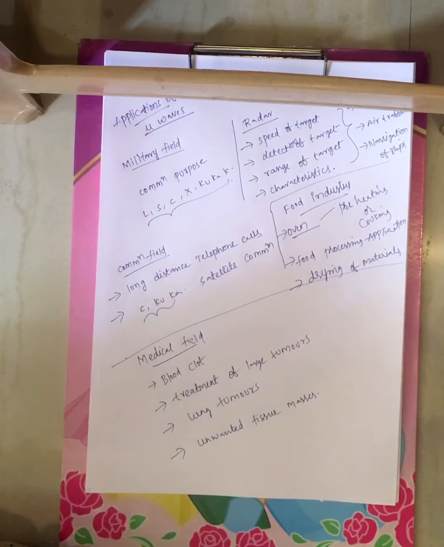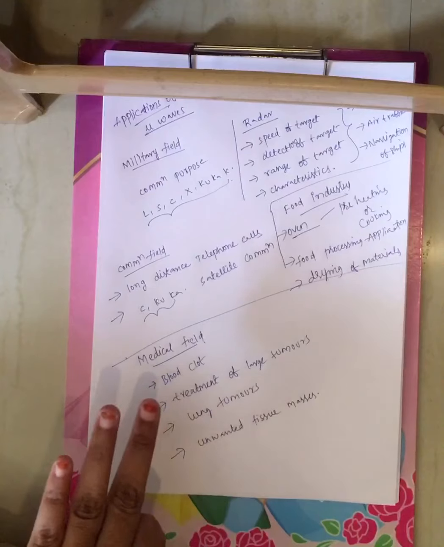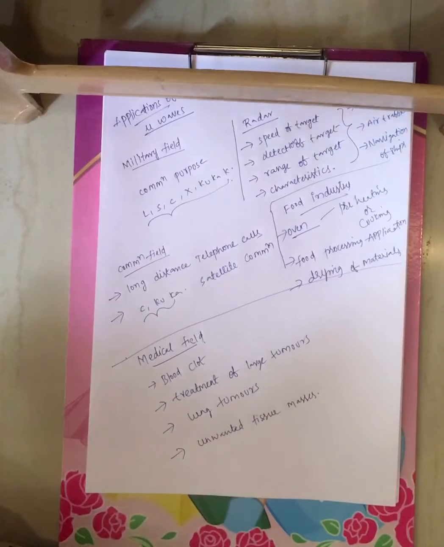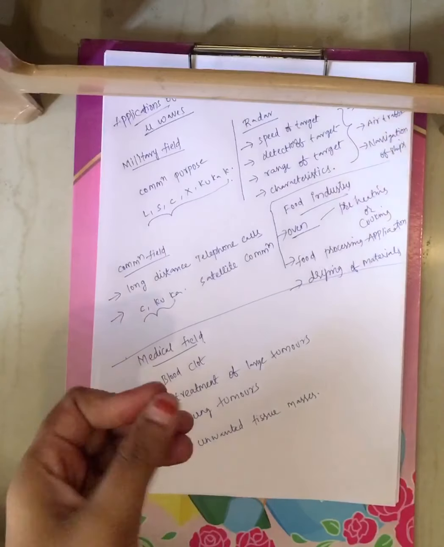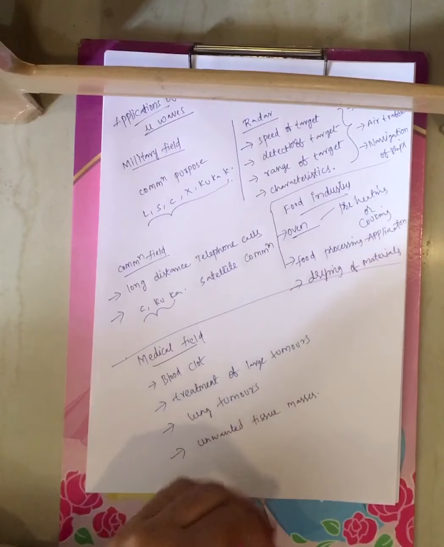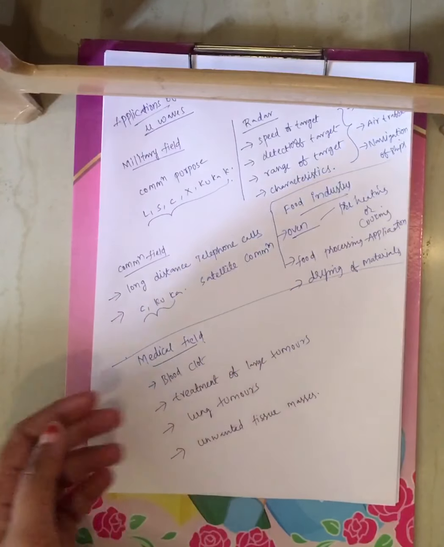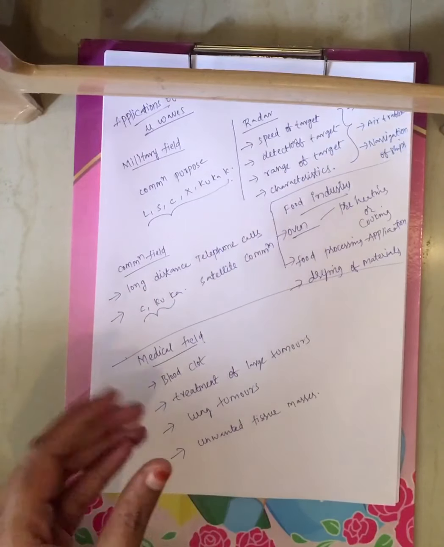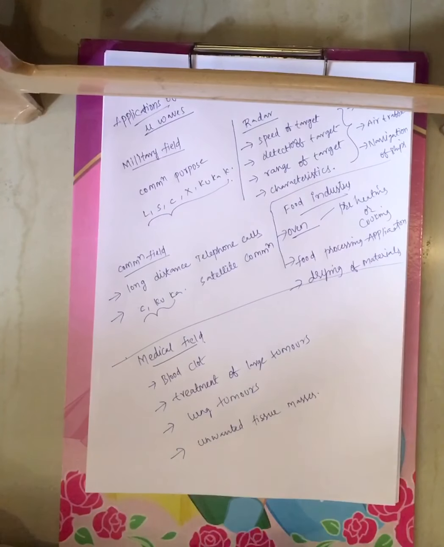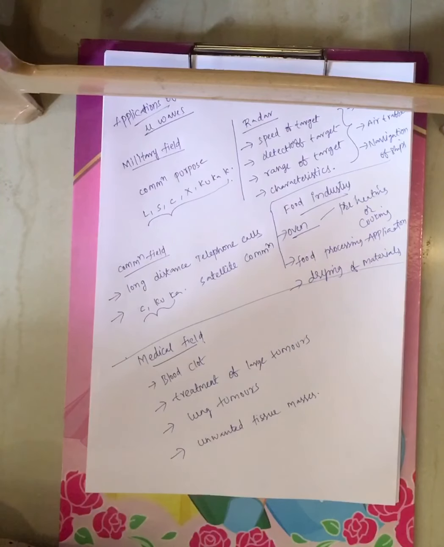Now coming to the radar field, using microwaves you can find the speed of a particular target, find its range, detect where it is present, and find out different characteristics of that target. Microwaves are also applied under weather forecasting, air traffic control, and navigation of ships, meaning you can find out where a ship is exactly located. Navigation of ships and detection of the target are the same. These are the applications of microwaves under radio detection and ranging.